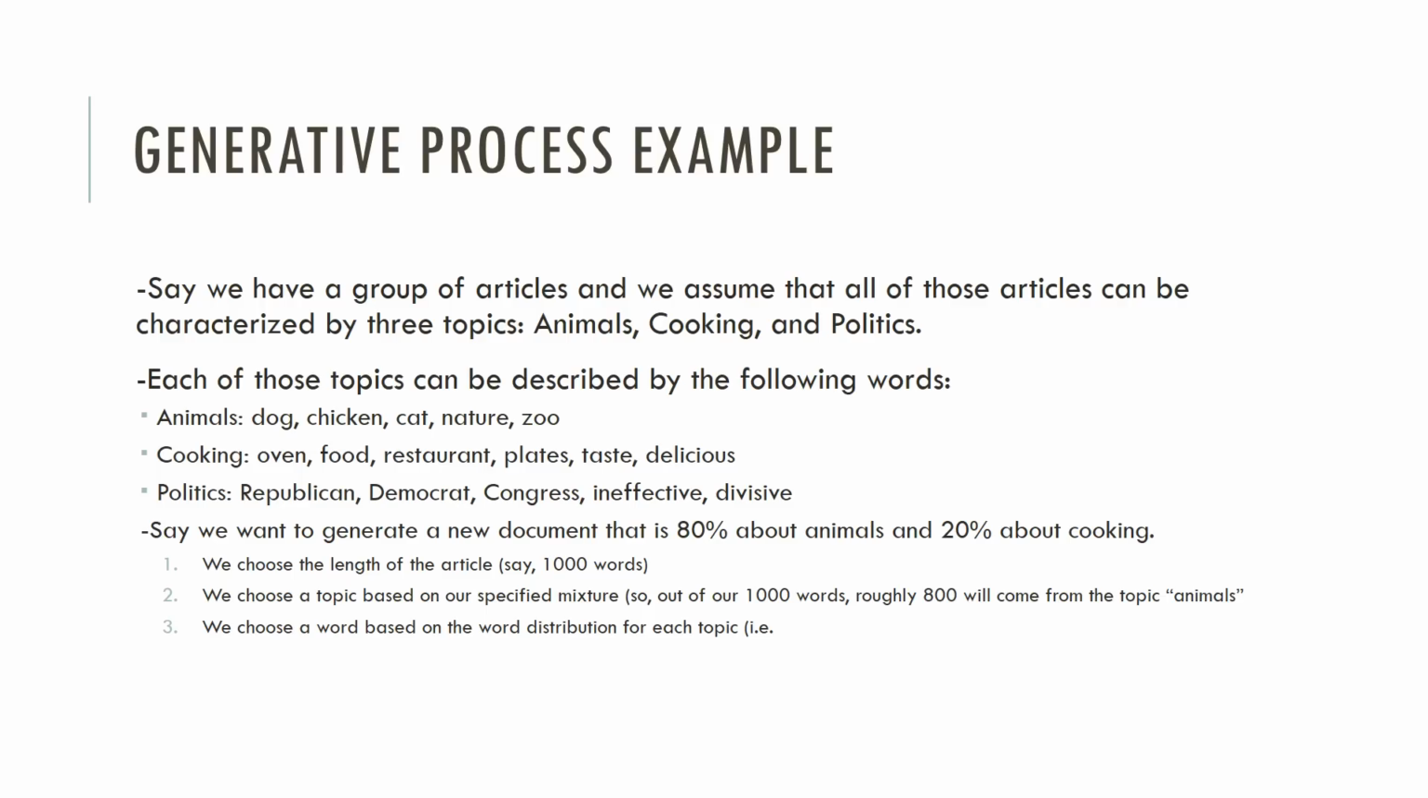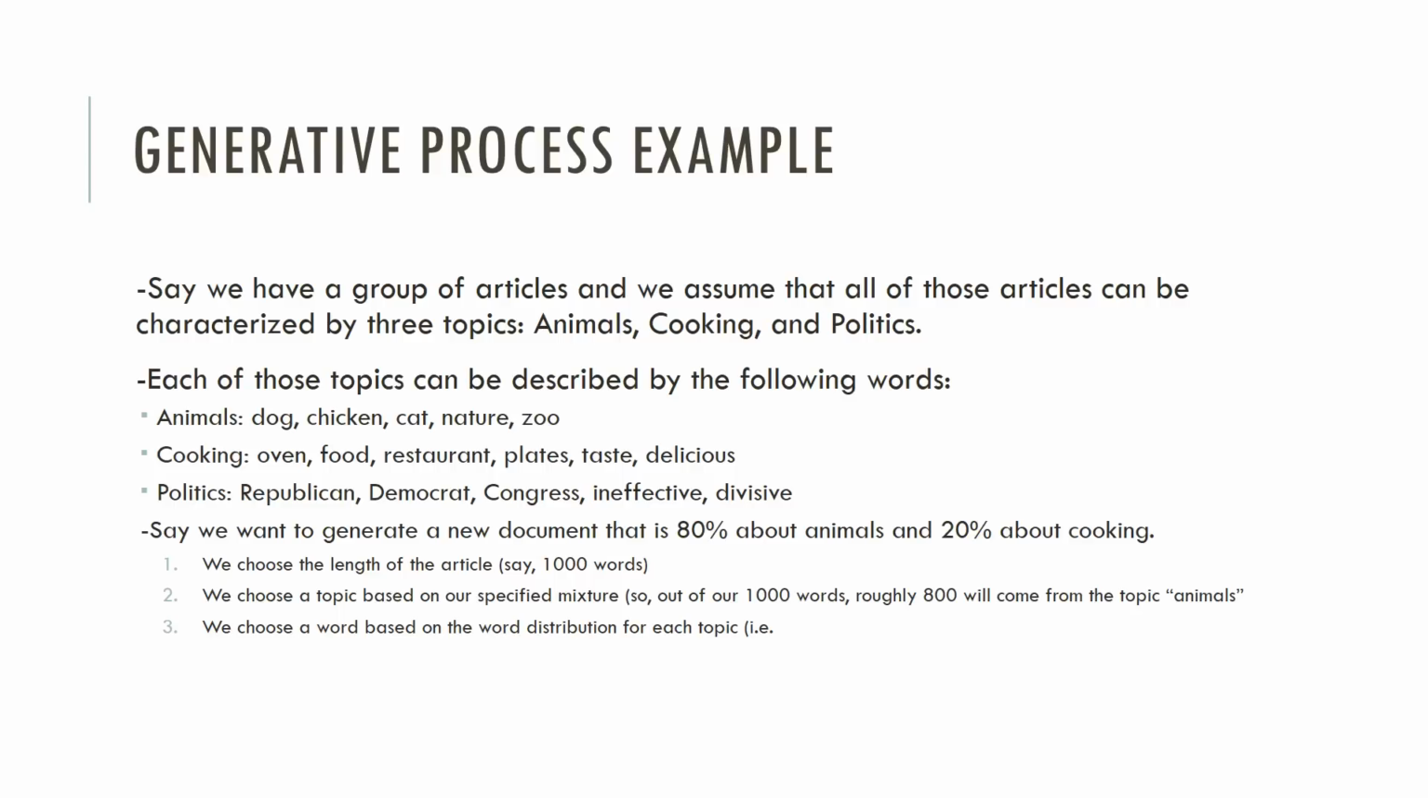So here's a quick example of that generative process. Say we have a group of articles, and we assume that all of these articles can be characterized by 3 topics: animals, cooking, and politics. Each of those topics can be described by the following words. Animals can be described by dog, chicken, cat, nature, and zoo. Cooking by oven, food, restaurant, plates, taste, and delicious. And politics can be described by a distribution of Republican, Democrat, Congress, ineffective, and divisive.